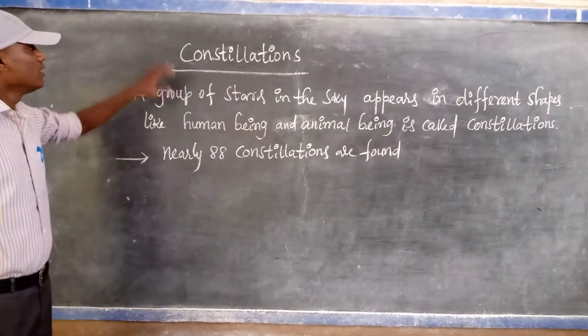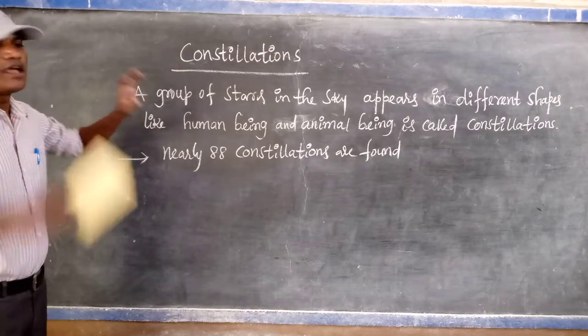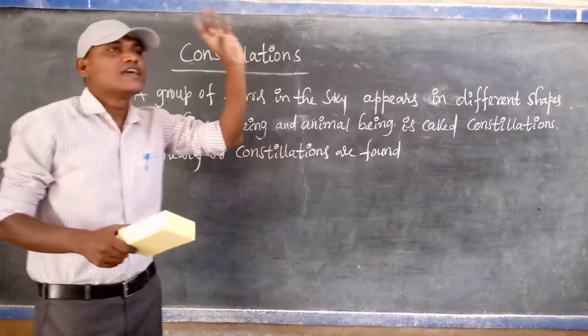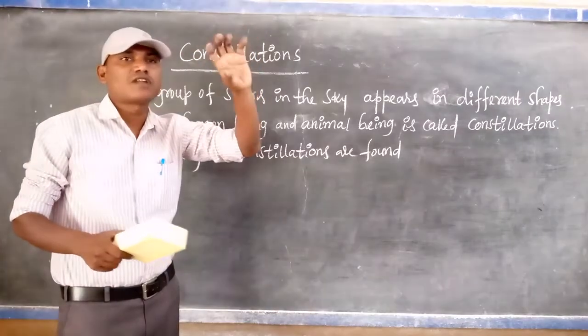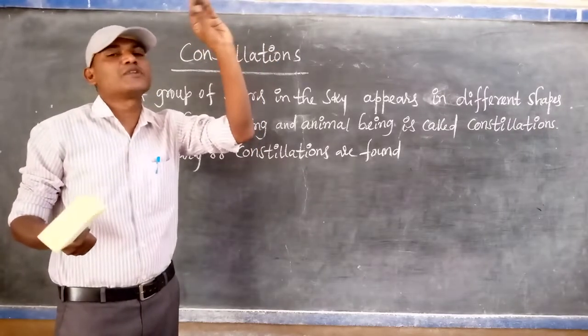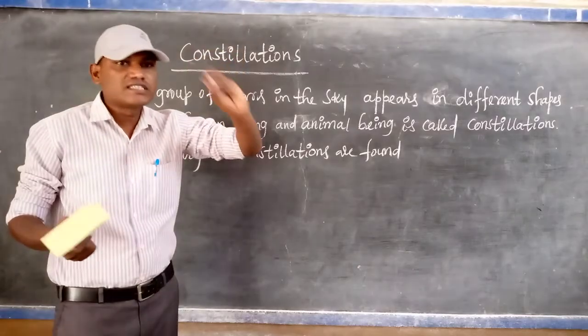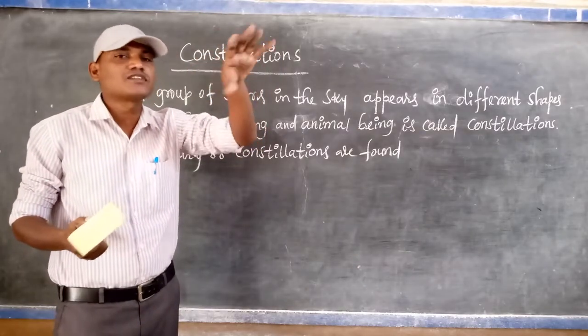Listen very carefully. A constellation is nothing but a group of stars in the sky. If we observe carefully, the group means not all the stars, but a little group, maybe 5, 6, 7, 8 stars.